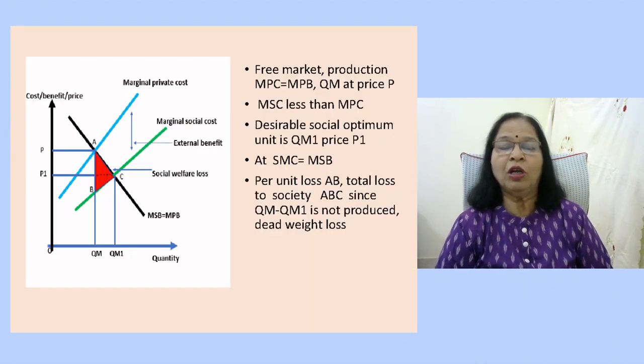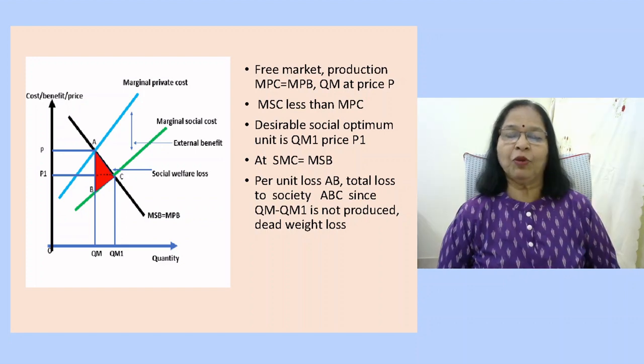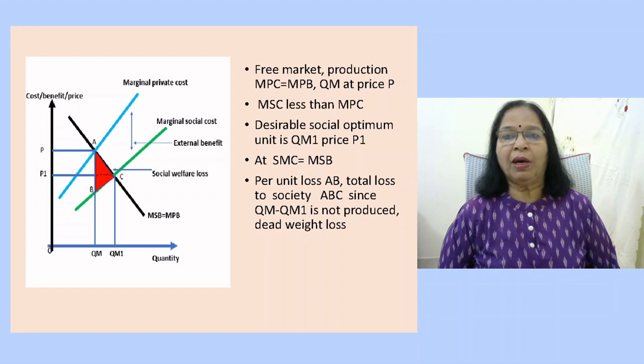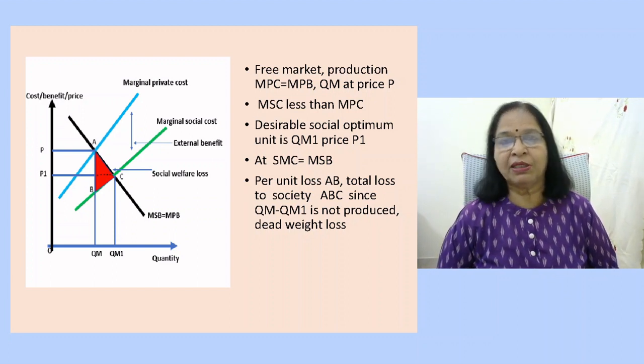In the diagram, we show cost, benefit, and price on the vertical axis and quantity produced on the horizontal axis. The upward sloping curve, MPC or marginal private cost curve, is higher than the marginal social cost curve, and the downward sloping curve is the marginal benefit curve. You can see that the marginal private cost curve is positioned above the marginal social cost curve, and under free market conditions, the output will be decided at OQM with price OP because at point A, the marginal private cost curve intersects the marginal social benefit curve.